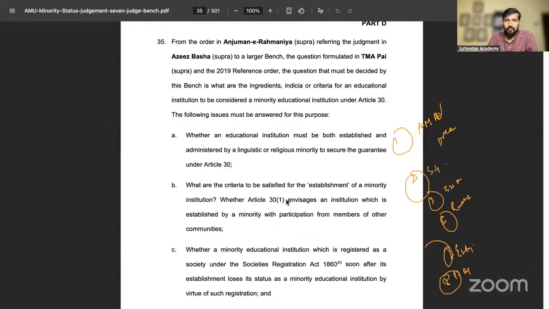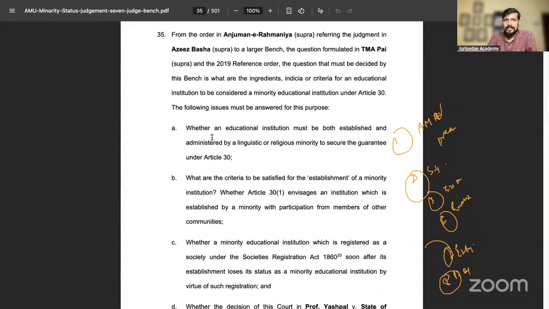So first issue, whether an educational institution must be both established and administered by a linguistic or religious minority to secure the guarantee under Article 30. Here, as you have seen in the Aziz Basha case, it is said establishment and administration both have to be read conjunctively. So whether both are needed or whether only one thing is needed.